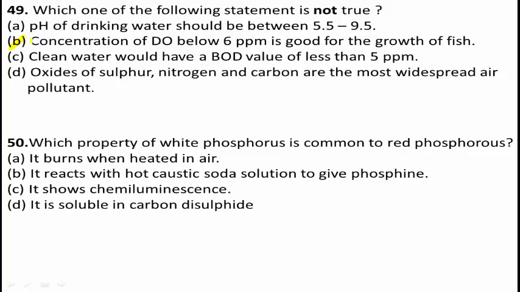White phosphorus is the least stable, most volatile, least dense and the most toxic of the allotropes. Hence, the property common to both is that it burns when heated in air. Therefore, A is the right answer.